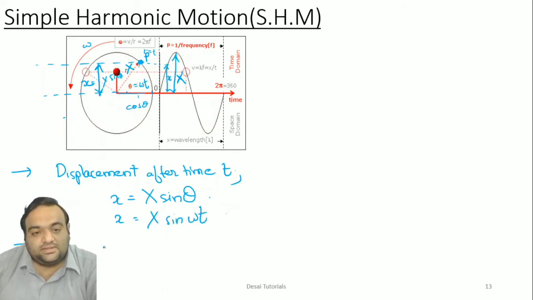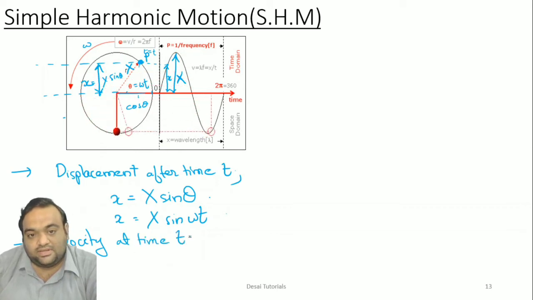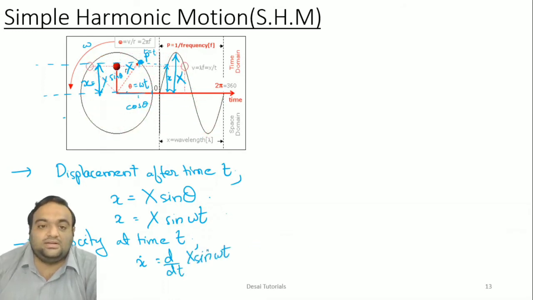So this is displacement. Now we will calculate velocity. How can you calculate velocity? Velocity at time t will be x dot, which is nothing but d by dt of X sine omega t.